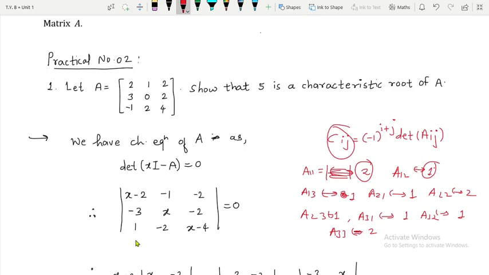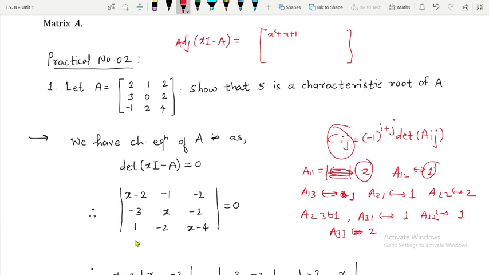So for example, if I have to write the matrix of cofactors, that is nothing but adjoint of xI minus A, it will be the matrix of cofactors of the matrix xI minus A, and it will be polynomials of degree 2. Let me say, for example, x square plus x plus 1. This is simply an example for understanding.